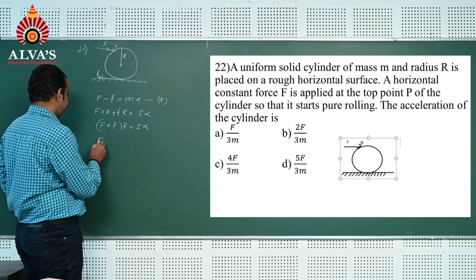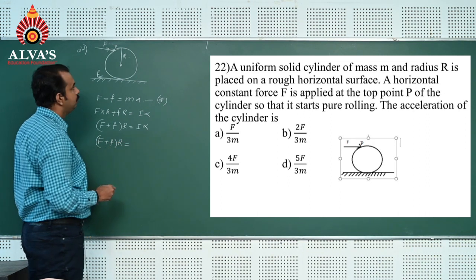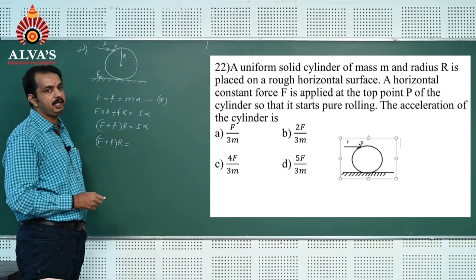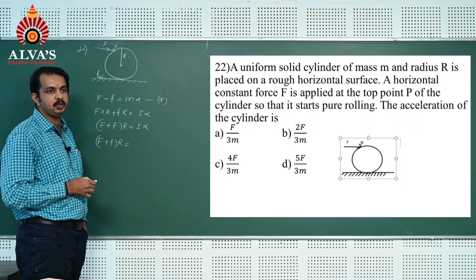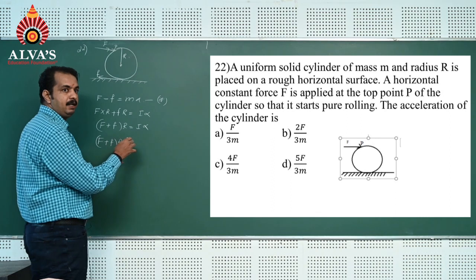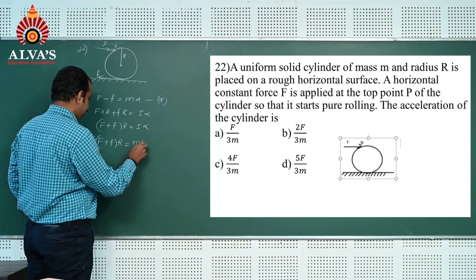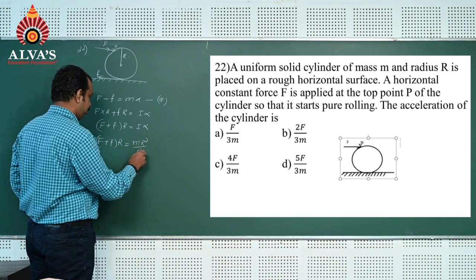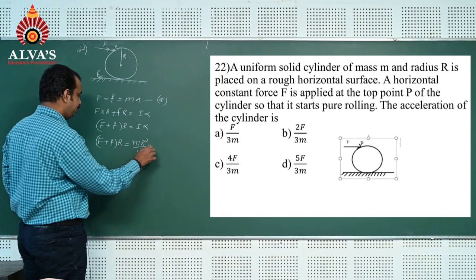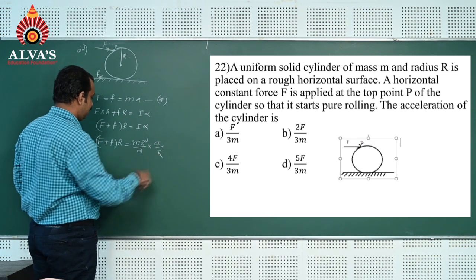That is, f plus F into R is equal to the moment of inertia of the solid cylinder about an axis passing through the center perpendicular to the plane, which is m r square by 2, into alpha, which is a by r.